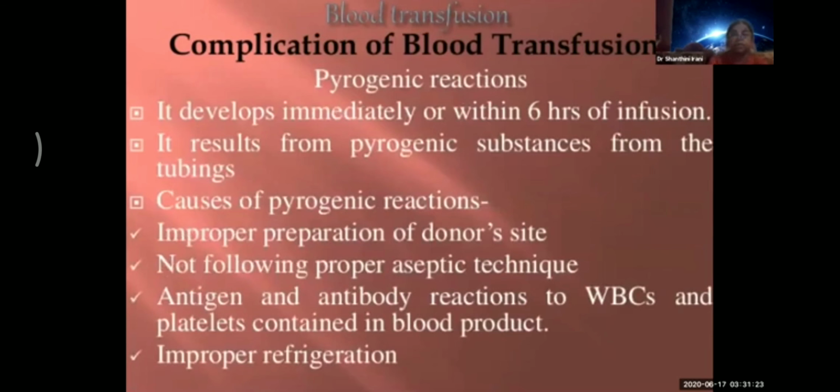Next. Pyrogenic reaction develops within 6 hours of infusion, and results from pyrogenic substances from the tubes. Causes are improper preparation of donor site, not following proper aseptic technique, and improper refrigeration and improper handling of blood. You're not supposed to shake the blood bag and then administer it to the patient.